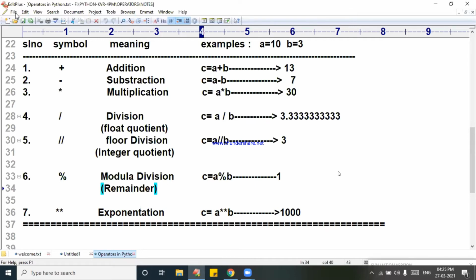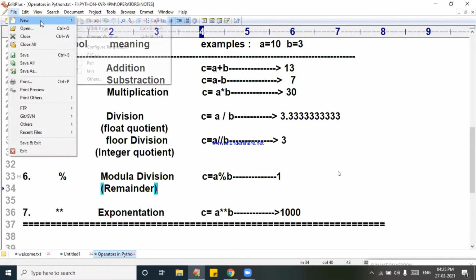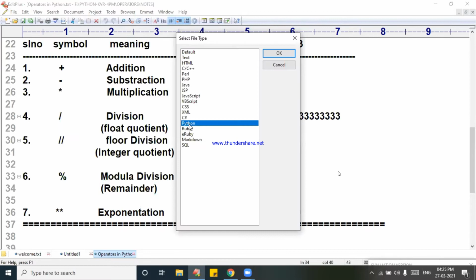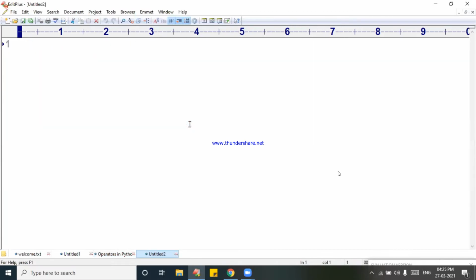Program I am going for. Coming to the program, arithmetic.py.